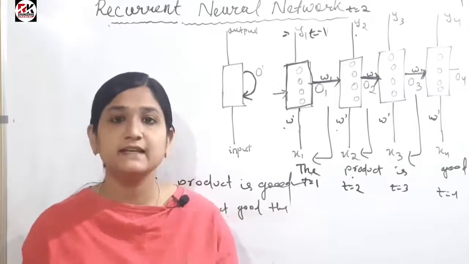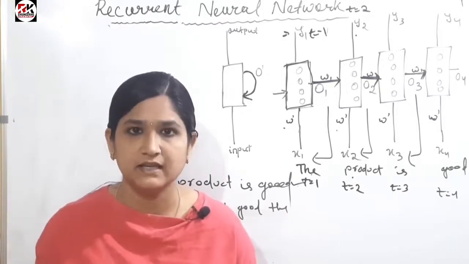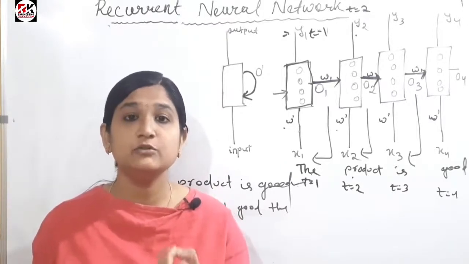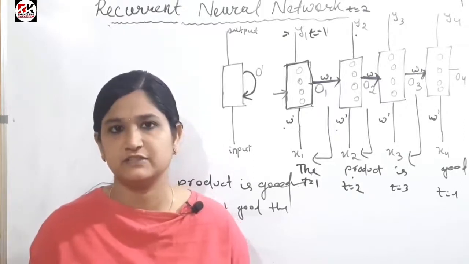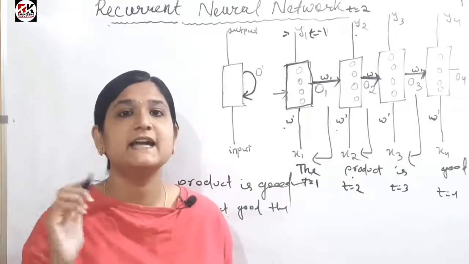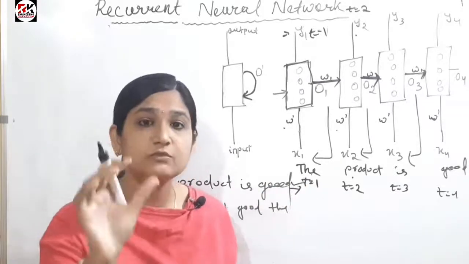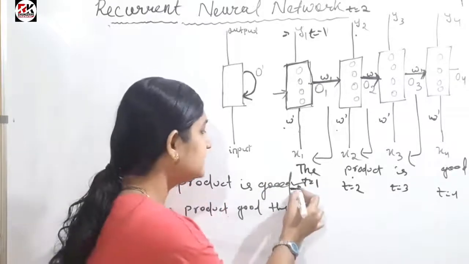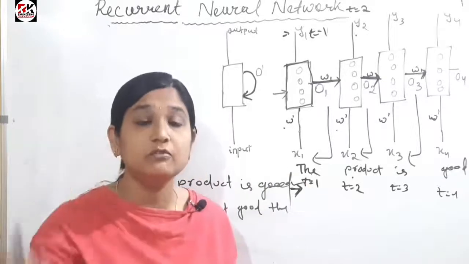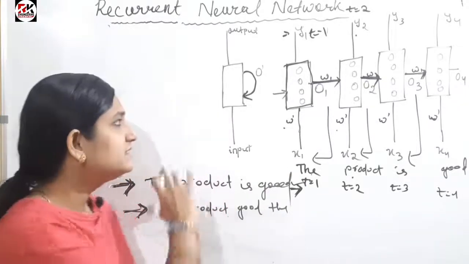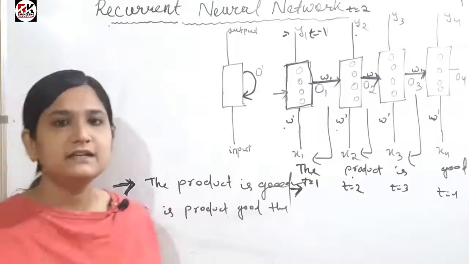So what does it basically help with? This is done to help maintain the sequence of information. That's why I have used the term time series. Why is the time series used? To maintain the sequence of information, which can only be maintained with the help of the time series. So this is the concept of your recurrent neural network.